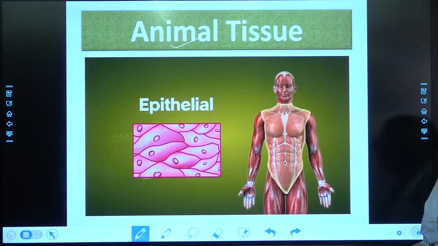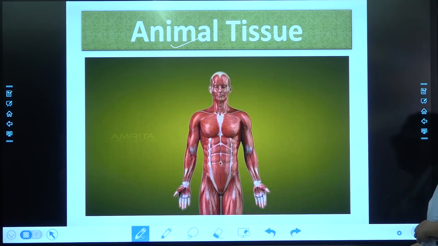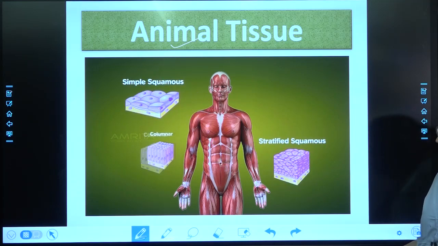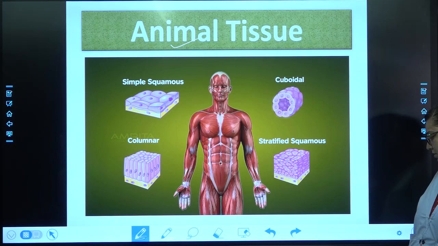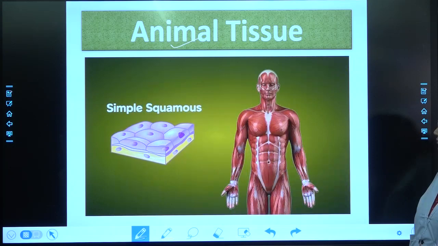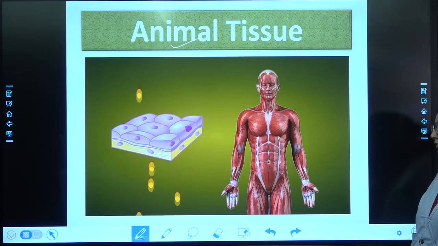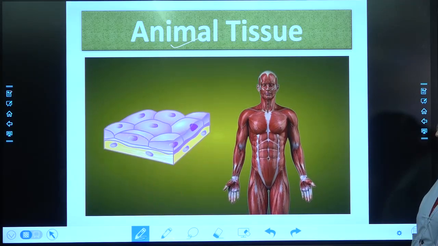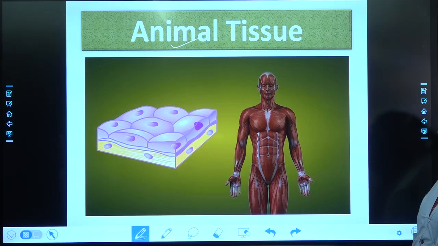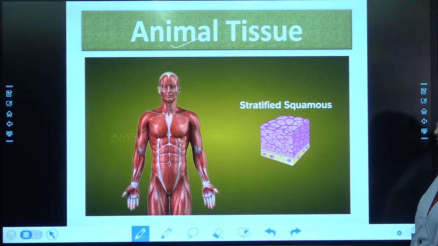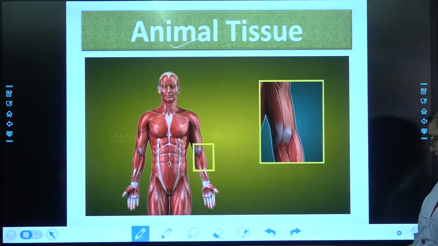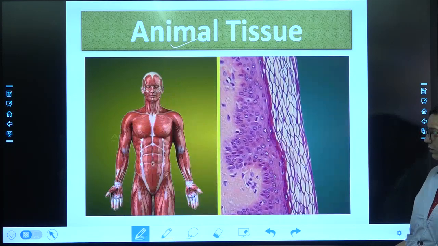This tissue covers and protects the internal and external surfaces of the animal body. Epithelial tissue is subdivided into simple squamous, stratified squamous, columnar and cuboidal epithelium based on the shape and function of their cells. The simple squamous epithelium is found in the lining of the alveoli and allows transport of small molecules across the membrane. It is extremely thin, flat and single layered. The stratified squamous epithelium protects areas subject to abrasion and is found in the skin. It is multi-layered.